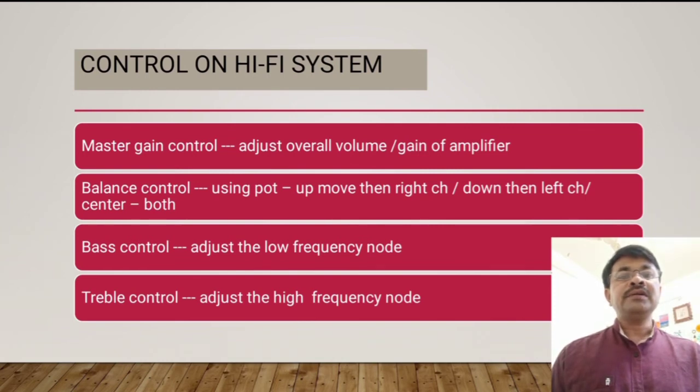Again, an important control is the bass control. It is a low frequency signal, so the amplifier output can be adjusted to the low frequency notes by using this part. Treble control: high frequency sound is adjusted through this part. So student, these are some important controls available on hi-fi systems. A 2 marks question may be asked on this topic: list the controls available on a hi-fi system.